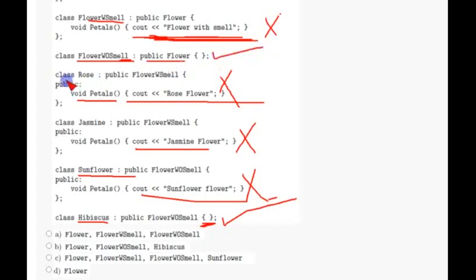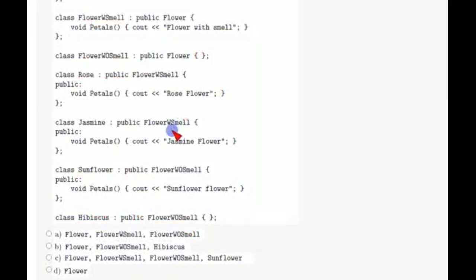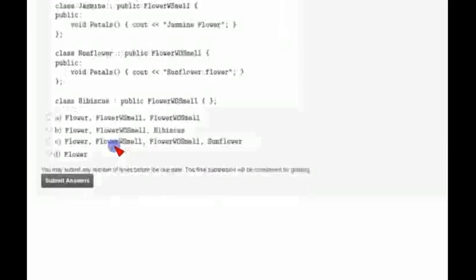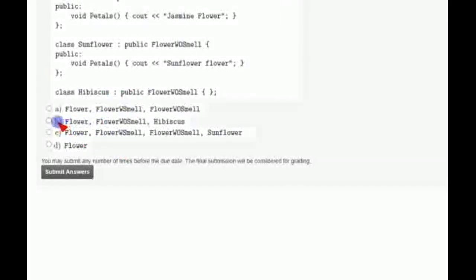And rose, before I showed wo as wrong, because I thought this belongs to wo smell, but it belongs to rose. So rose is a wrong answer, and flower wo smell is similar to hibiscus. Hibiscus is inheriting flower wo smell. Flower wo smell does not contain any implementation. So flower wo smell and hibiscus, and finally flower, these three are correct answers. Which option is this? Option B, flower, wo smell and hibiscus.